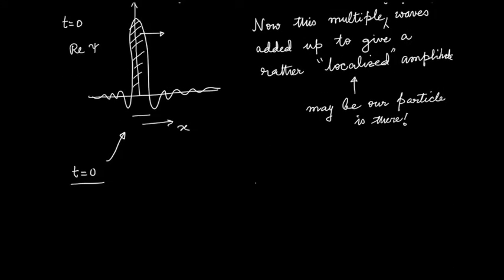But in general, I can choose any k and give it whatever amplitude I want. So every k will get a different amplitude. And instead of doing a discrete sum, I can even do an integration.